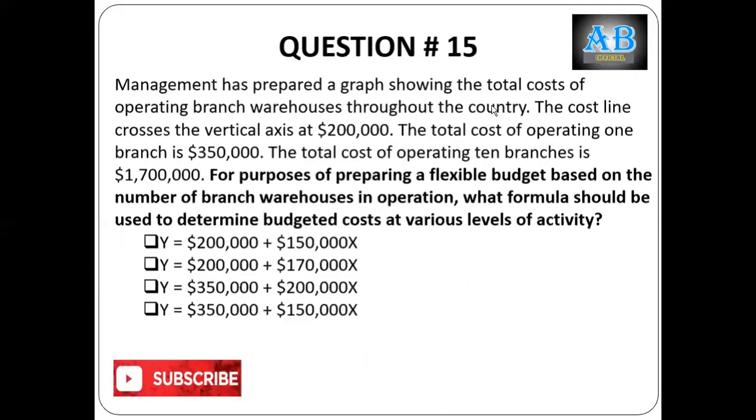Management has prepared a graph showing the total cost of operating branch warehouses throughout the country. The cost line crossed the vertical axis at 200,000. Now this is the diagram. This is the vertical axis and this is the horizontal axis.